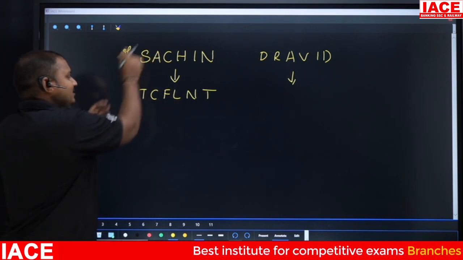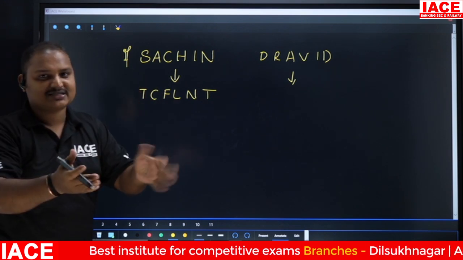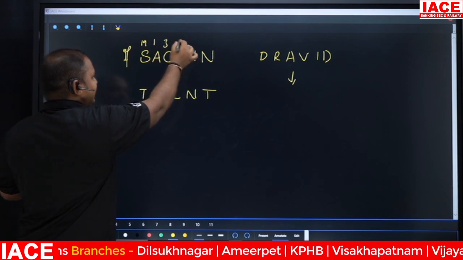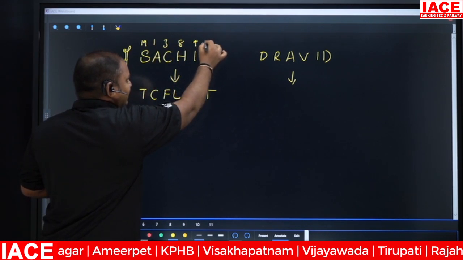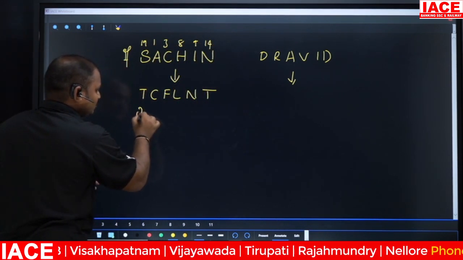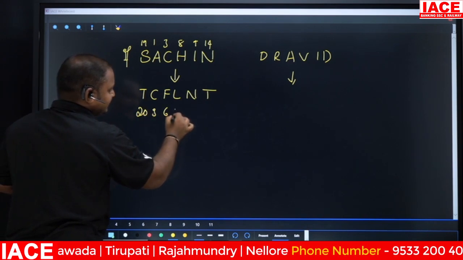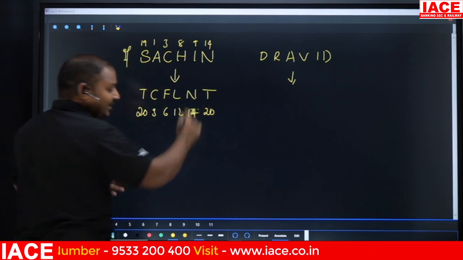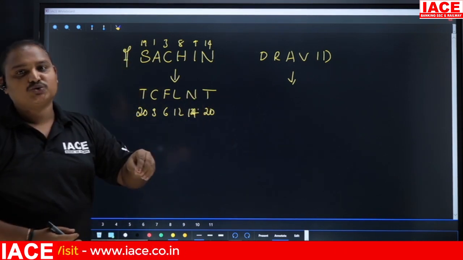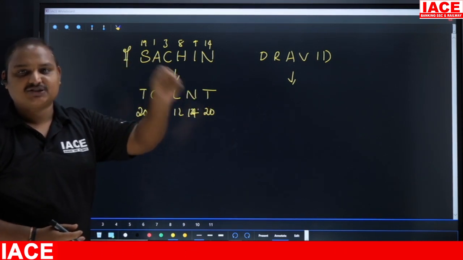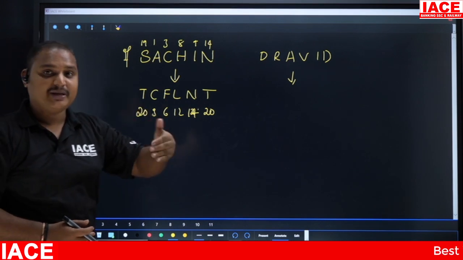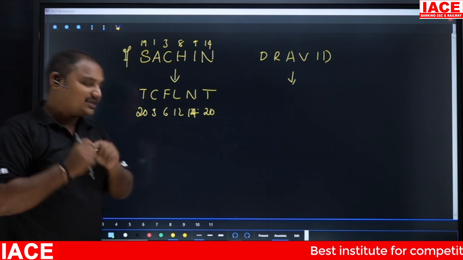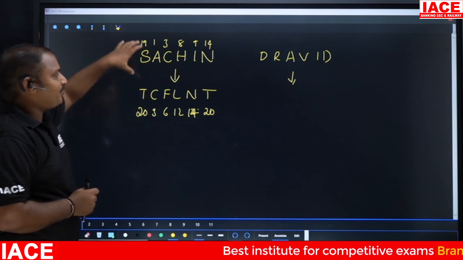Observe, let's say I don't know the numbers of the letters. Now I'm going to write the numbers for this: 19, 1, 3, 8, 9, 14. Here 20, 3, 6, 12. This is 14 and 20. Now how am I going to start attempting this question? What will be my approach towards the solution?